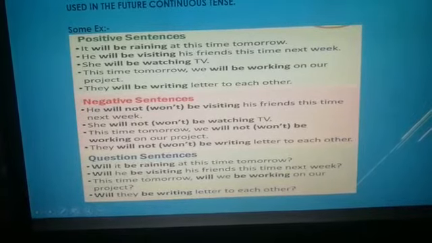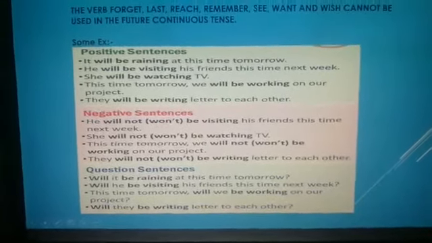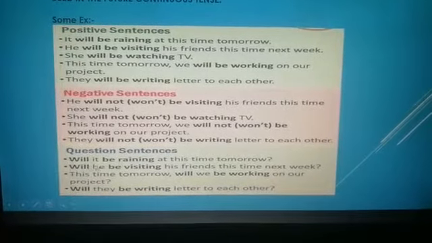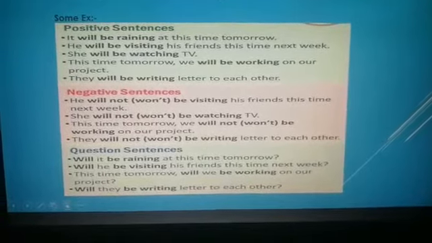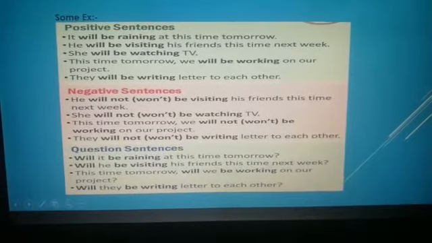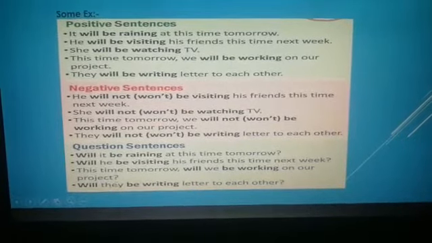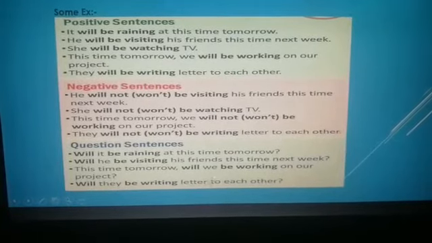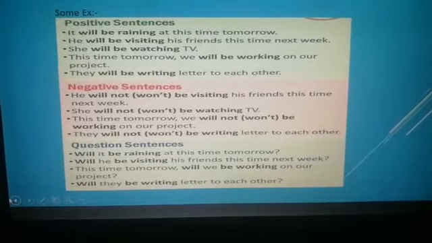And some interrogative sentences, the positions of the subject and the verb are interchanged. You can see, will it be raining at this time tomorrow? Will he be visiting his friend this time next week? This time tomorrow, will we be working on our project? Will they be writing letters to each other?